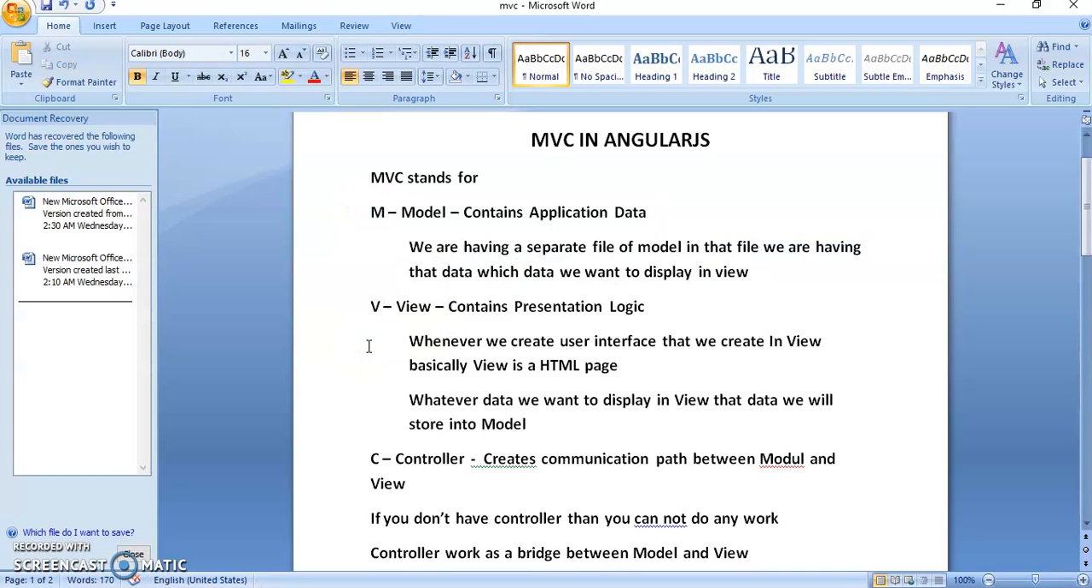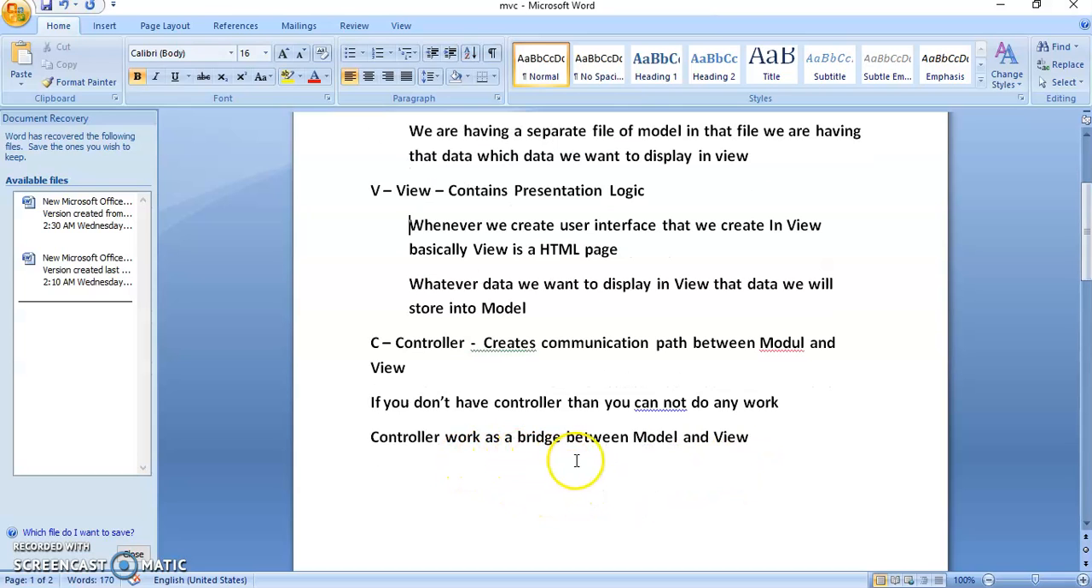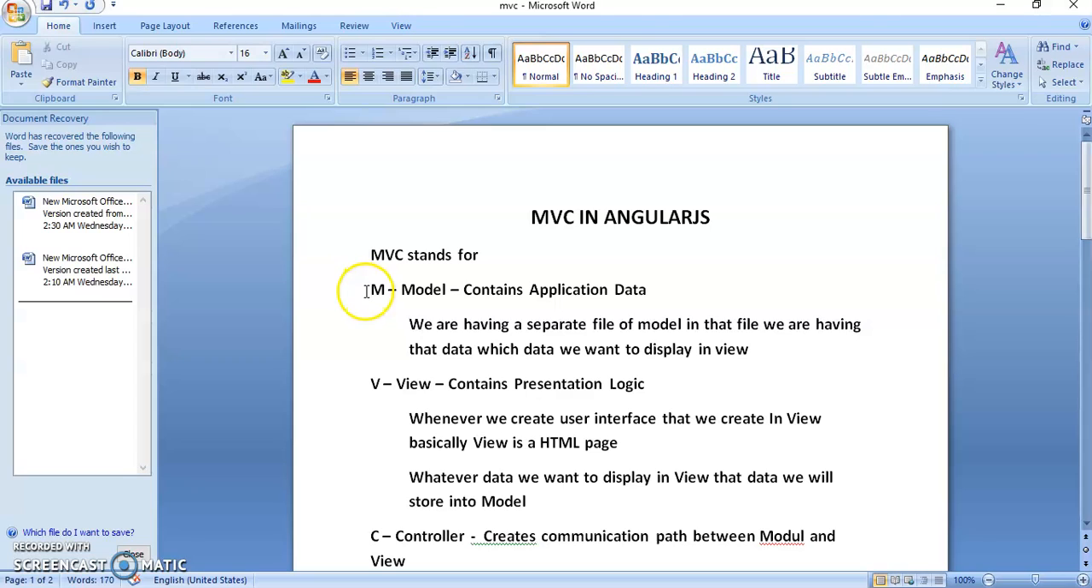To communicate with each other, both files need the controller. Controller means it creates a communication path between model and view. If you don't have a controller, then we cannot do any work. The controller works as a bridge between model and view. With the help of the controller, both can communicate with each other easily. I want to tell you an example.